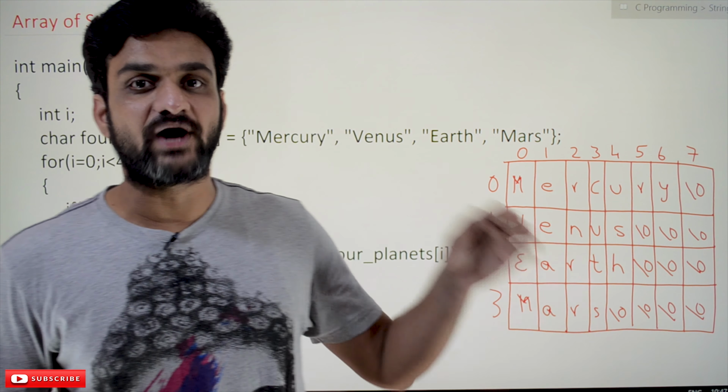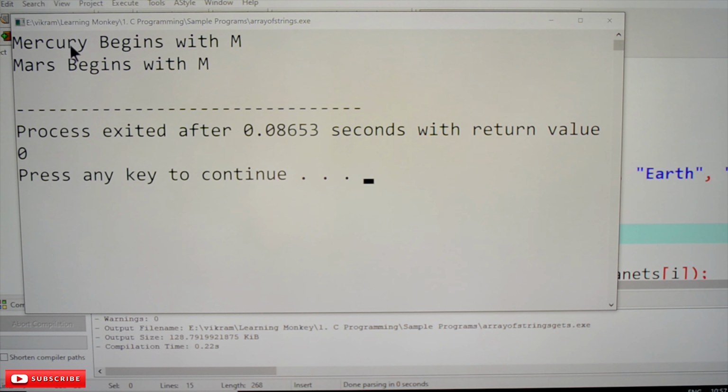Let's try to execute both these programs and see how the inputs are given, and without the inputs, how the declarations will be provided, and how that program will get executed, just for understanding. Here we have 2 programs, array of strings. This is our first program where the initializations are done within the declarations. See here, Mercury begins with M, Mars begins with M. So these are the two planets whose names begin with M.